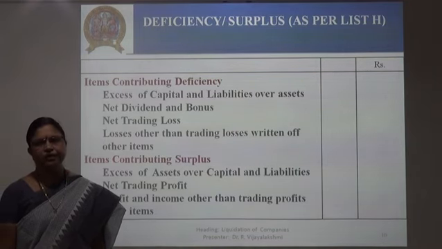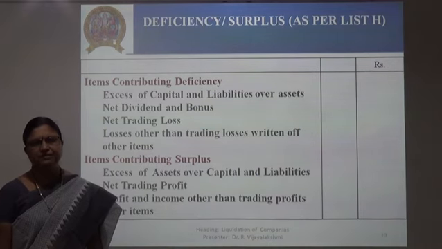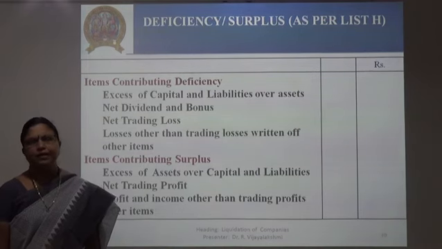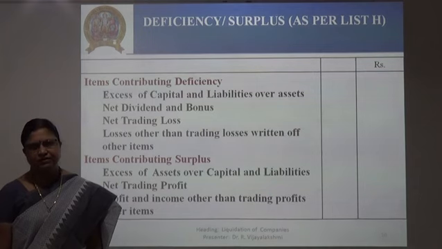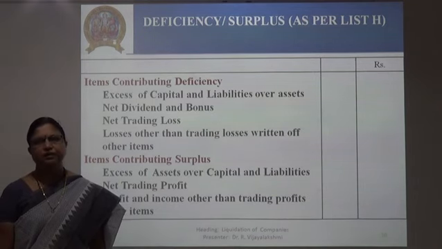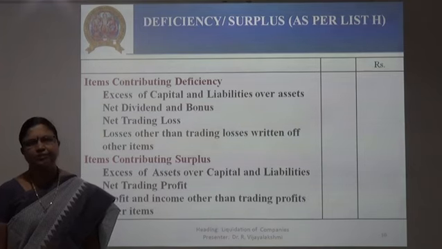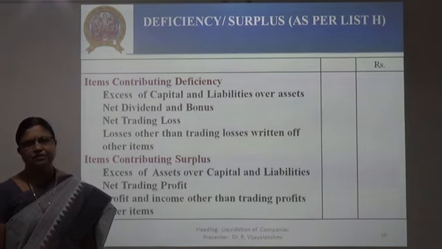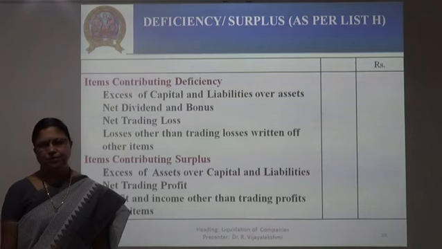So these are the three documents: statement of affairs, deficiency account, and liquidator's final statement of accounts. These are the three documents to be submitted by the liquidator at the end of the dissolution process, and it is to be handed over to the Registrar of